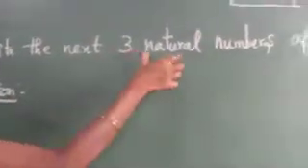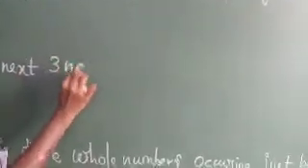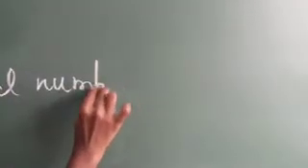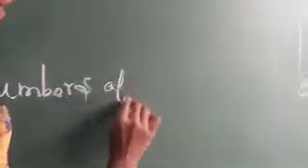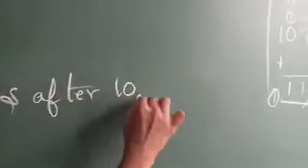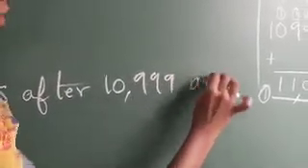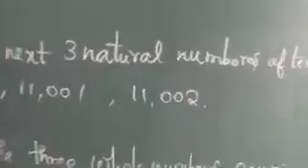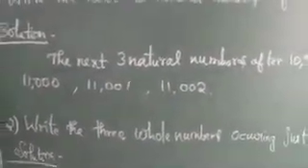So you simply write the answer. The next three natural numbers after 10,999 are 11,000, this is the first number, then 11,001, the second number, and 11,002. So these things are so simple. You have already studied them in your 5th standard itself.